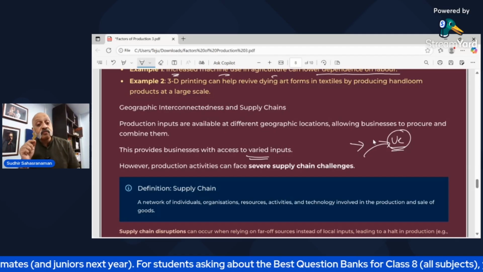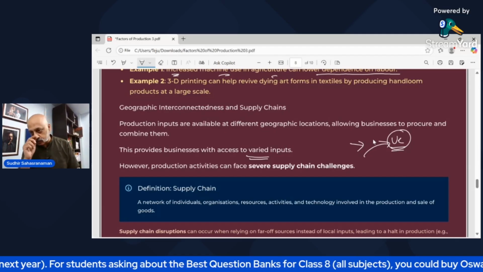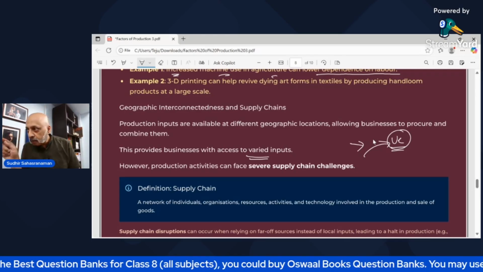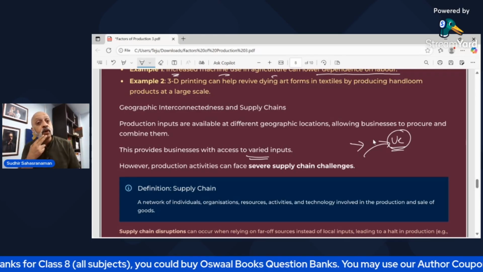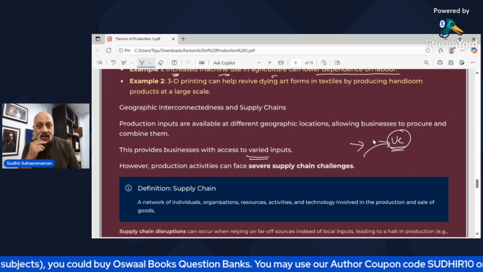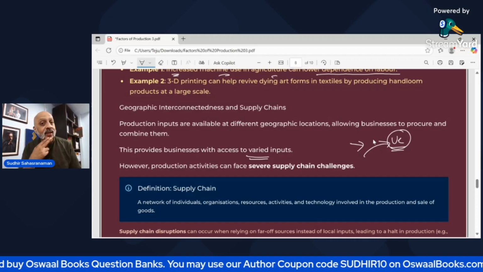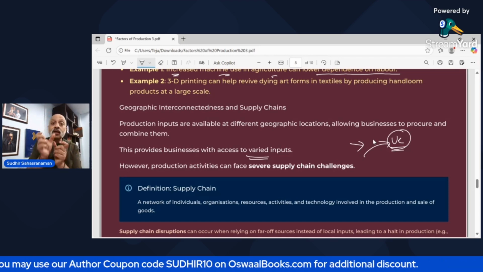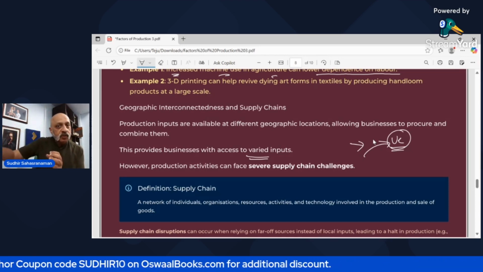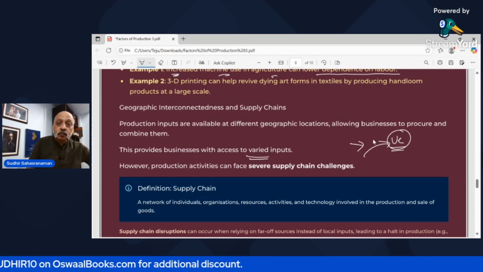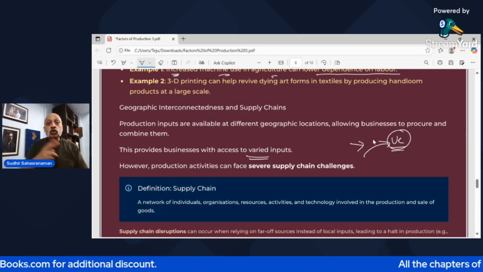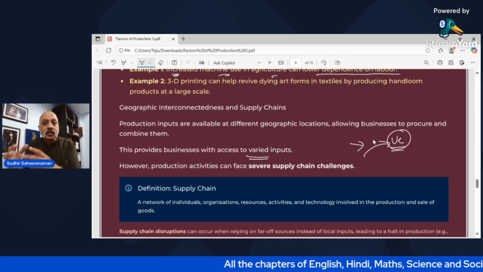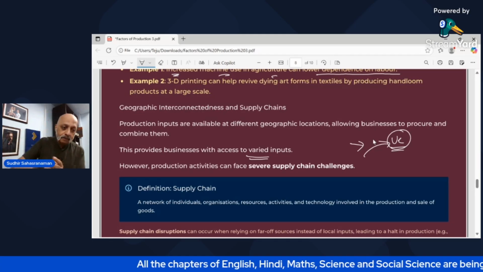Production activities can face severe supply chain challenges. For example, you are a farmer, you are procuring tomatoes from a particular area. But in that area there have been, let's say, some communal riots and there is a bandh. So the tomato supply cannot happen because no vehicles are being allowed to ply. That is what is called a supply chain challenge. If there are no tomatoes being supplied, you cannot supply to those 50 households, right? So those kinds of challenges can also be there and you have to work your way around them in order to ensure that these things are met.